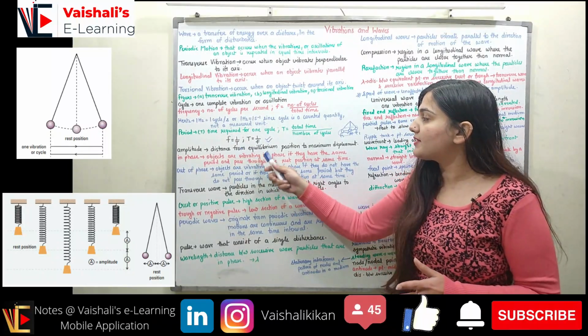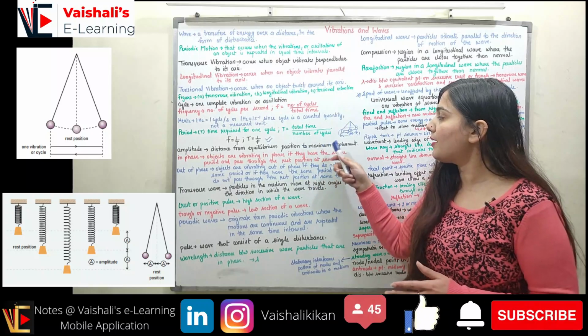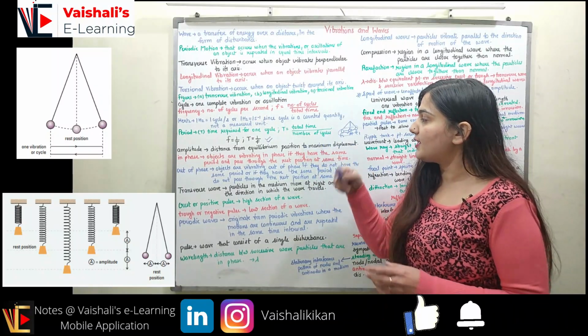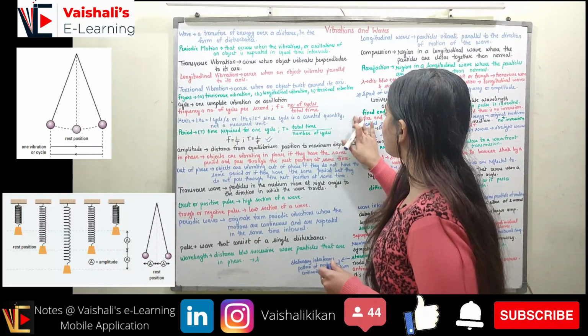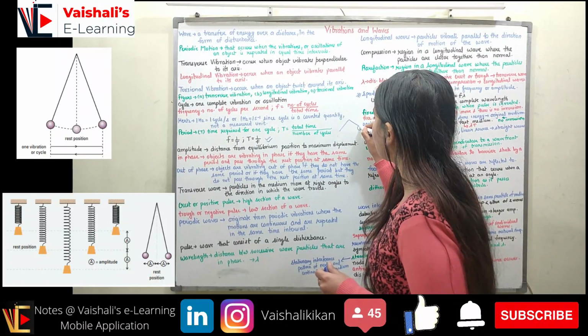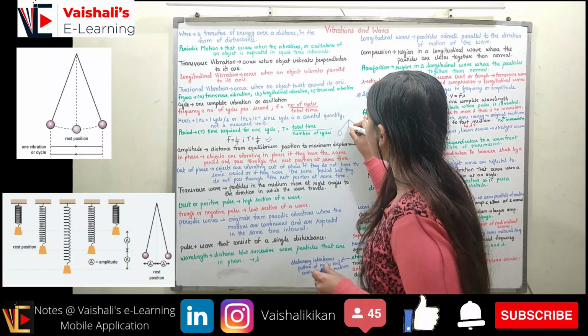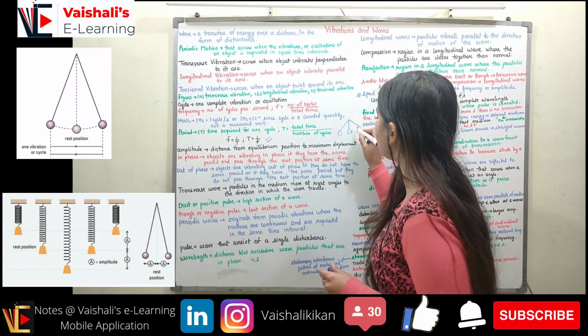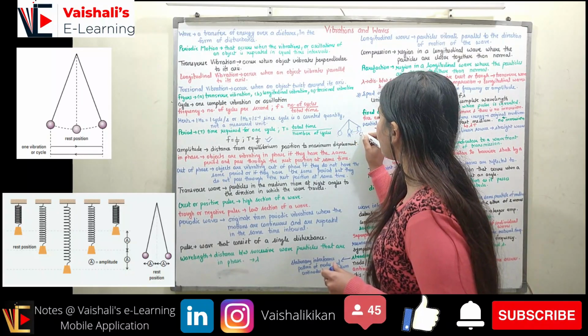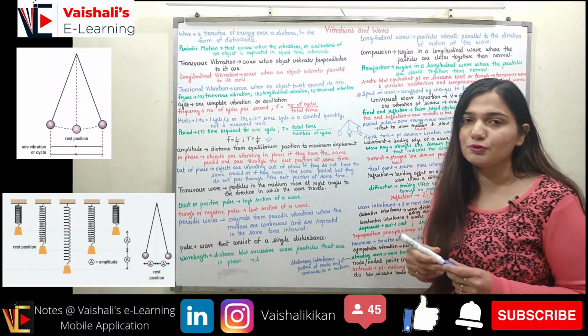Amplitude is the maximum distance from the equilibrium position to the extreme position, right? So it is the distance between the mean and extreme position. Like over here, the pendulum is moving from the mean position to the extreme position. This maximum distance between the mean position and the extreme position is the amplitude, right?